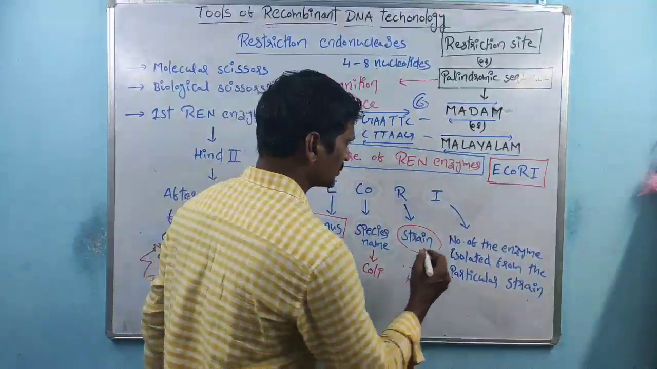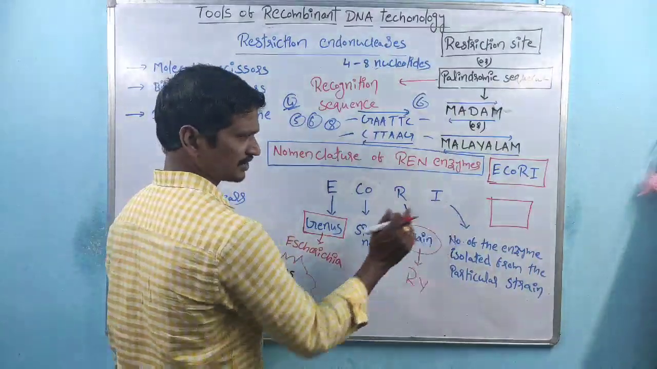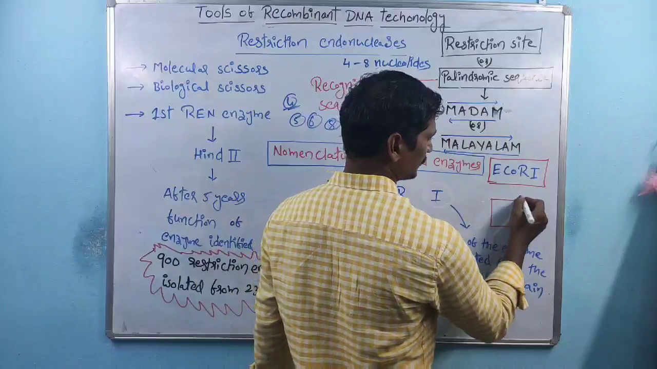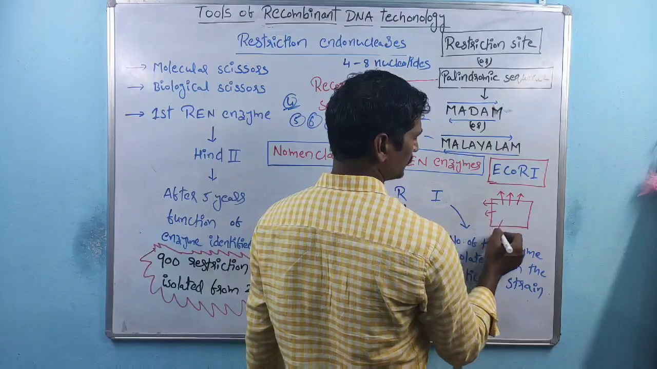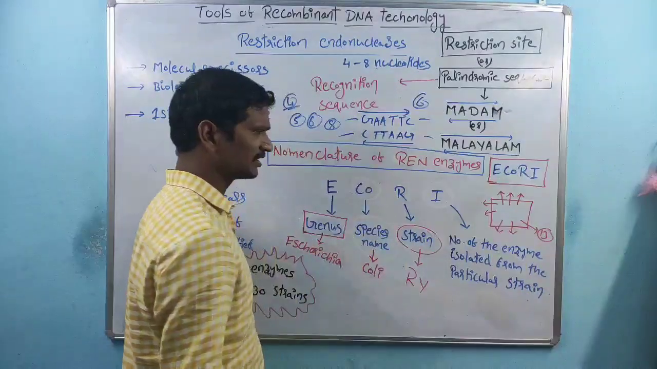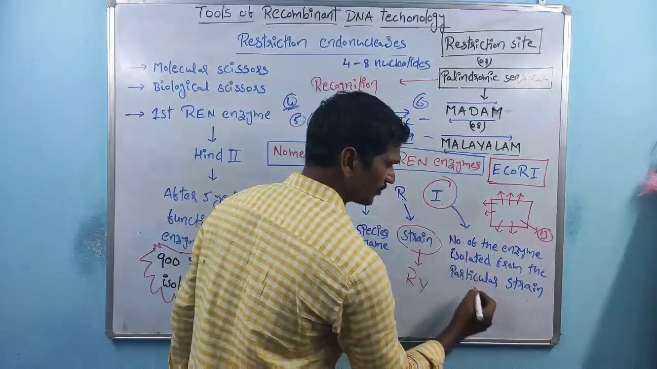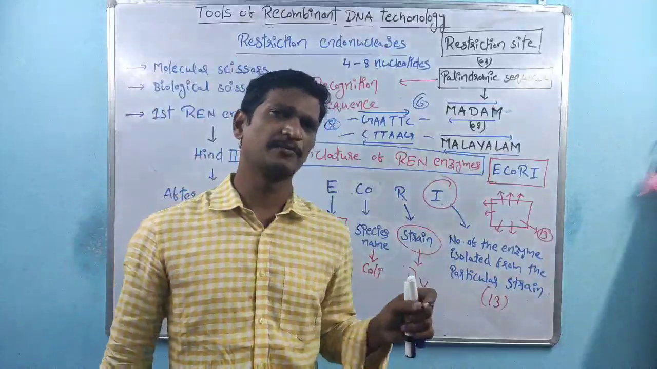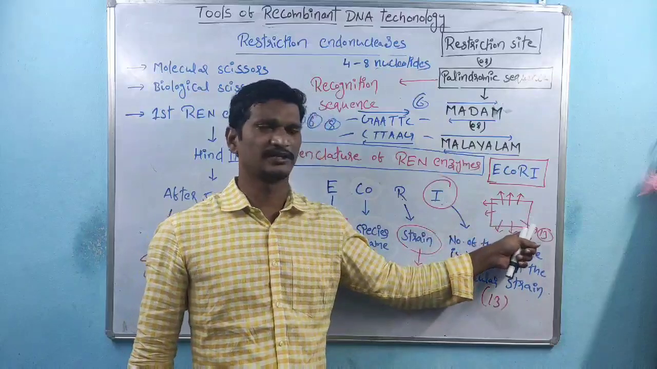Suppose this is one of the E. coli R1 strain. From the strain, different enzymes are isolated: enzyme 1, enzyme 2, enzyme 3, 4, 5, 10, there is a 12, and this is the 13. So here in R1, the Roman number 1 indicates the number of the enzyme isolated from this strain, and the number is 13.